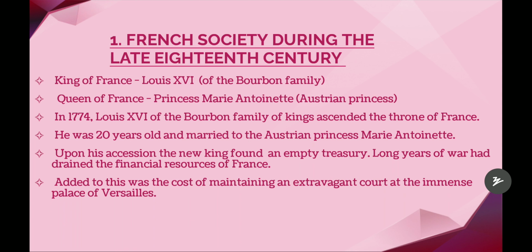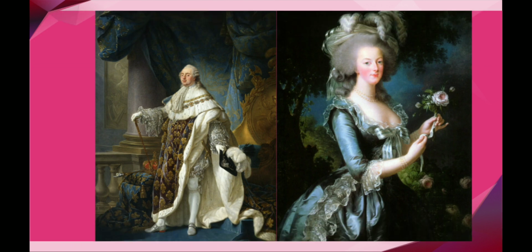Added to this was the cost of maintaining an extravagant court at the immense palace of Versailles. Versailles is a city in France. They also put money into making the palace look beautiful. Extravagant court means a lavish, beautiful palace. They spent money to beautify the palace so that their prestige would increase among the people. That was another cause for the draining of the financial resources of France.